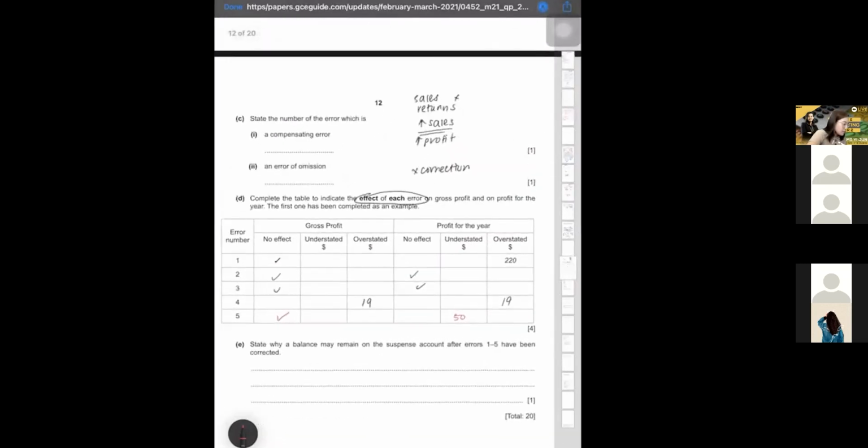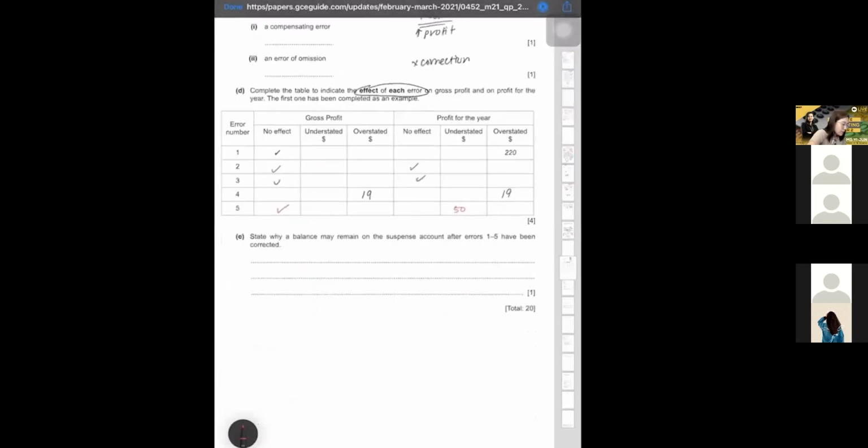Now you guys must know this. State why a balance may remain on the suspense account after errors 1 to 5 have been corrected. Why is there still a balance? What do you mean by balance? You know that when you open up a suspense account, right?